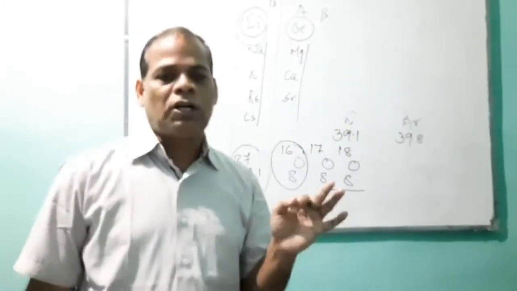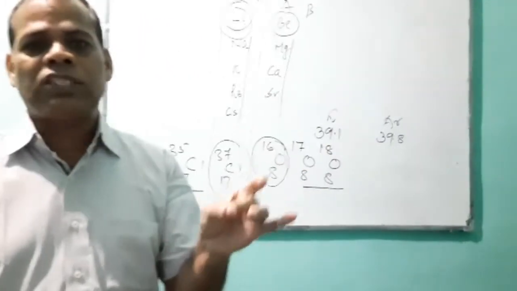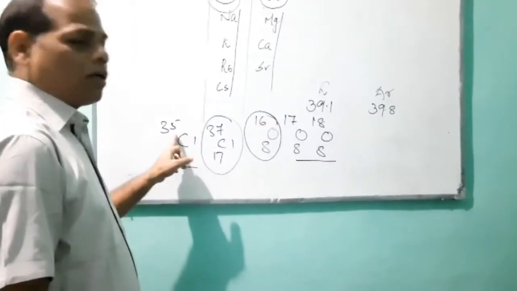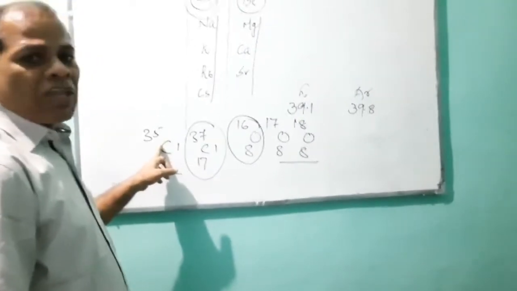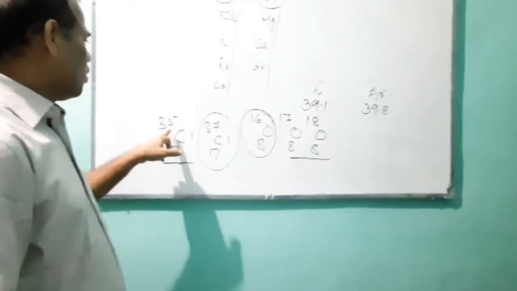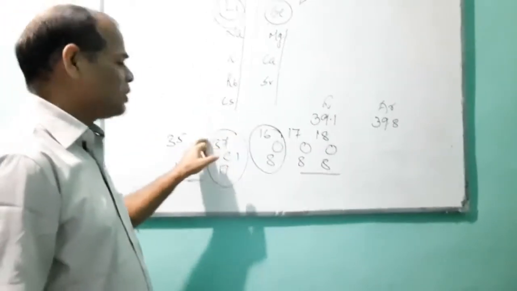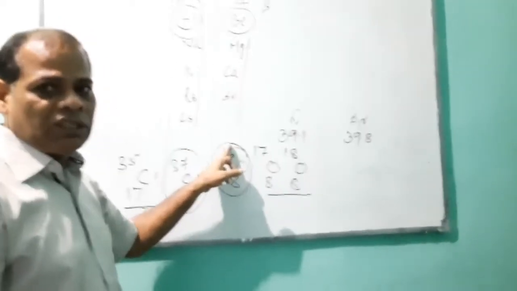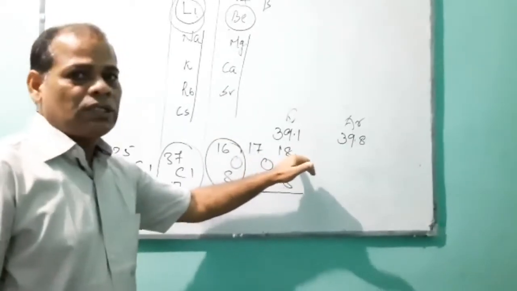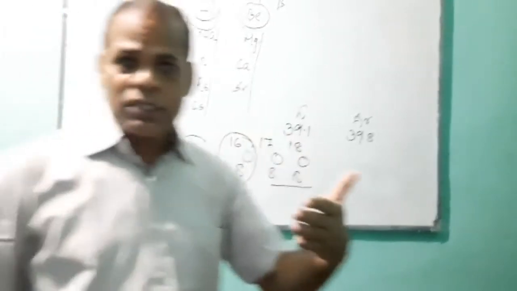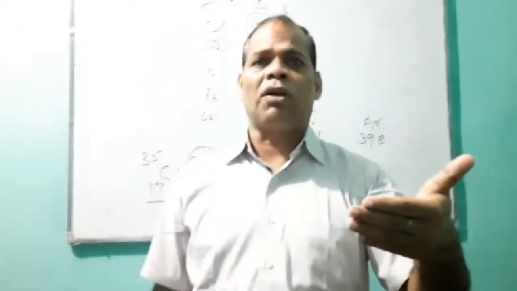So in Mendeleev's periodic table, there is no place for the isotopes, because as Mendeleev mentioned, the elements are arranged on the basis of increasing atomic mass. It means one should be for 35, another should be for 37. Similarly, one oxygen having atomic mass 16, others having 17, 18. If 16 is present, what about 17 and 18? So there is no place for isotopes in Mendeleev's periodic table.